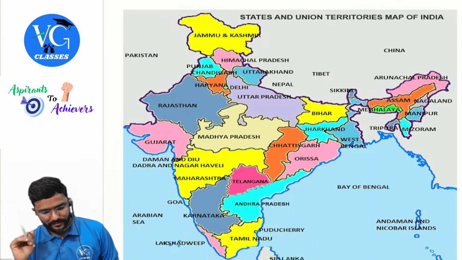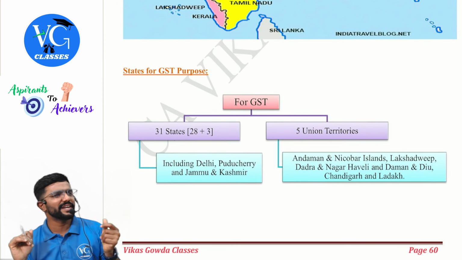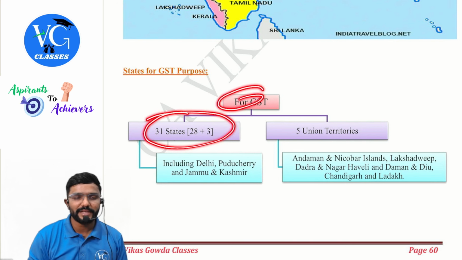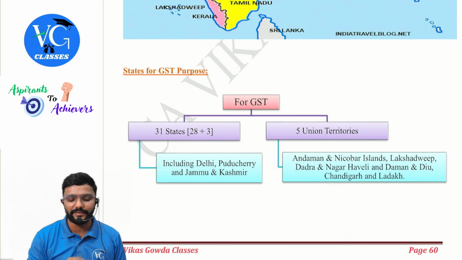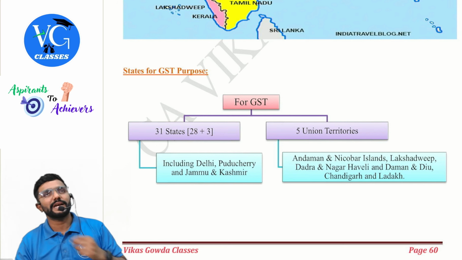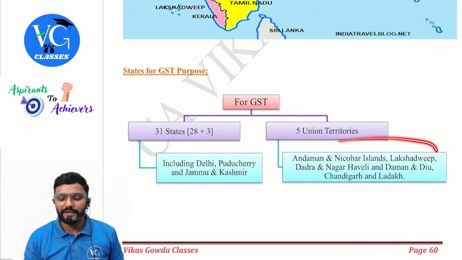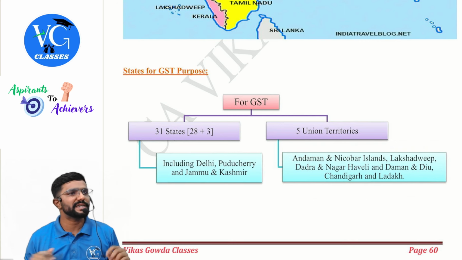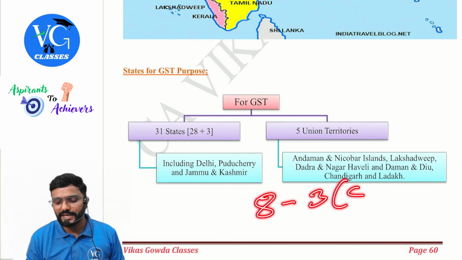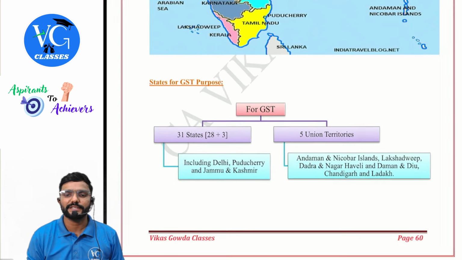Okay, sir. Now, what are the states for GST purpose? We have covered this already, but still, repetition. How many states for GST? 28 plus 3, 31. That is, the Union Territories of Delhi, Puducherry and Jammu Kashmir, which have their own state legislature, are considered as states. Remaining 5 union territories are actual union territories. Totally, out of 8 union territories, 3 are considered as states. Remaining 5 are considered as union territory, guys.